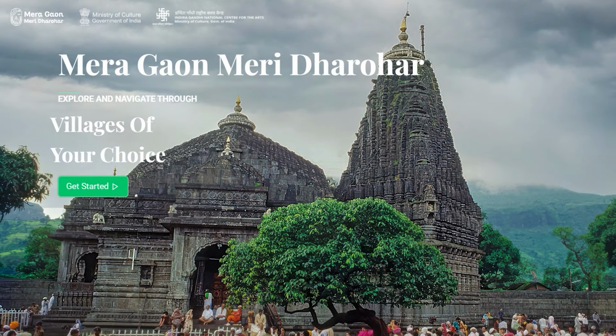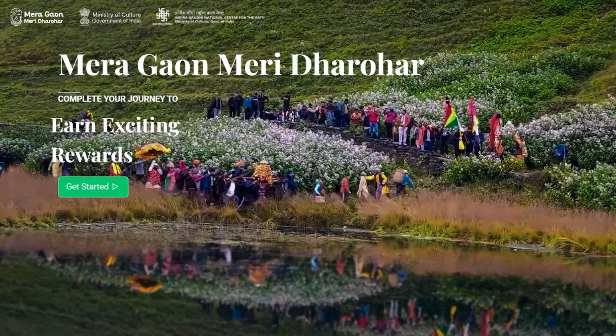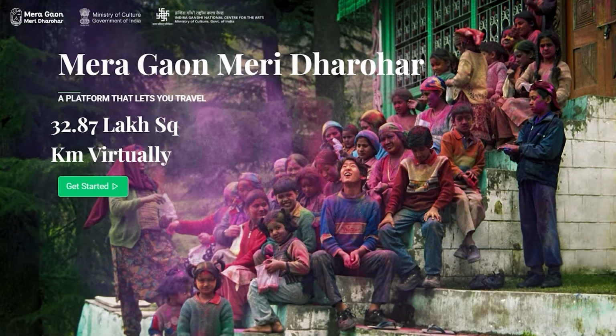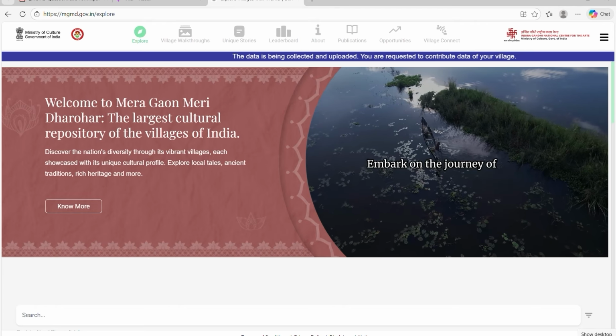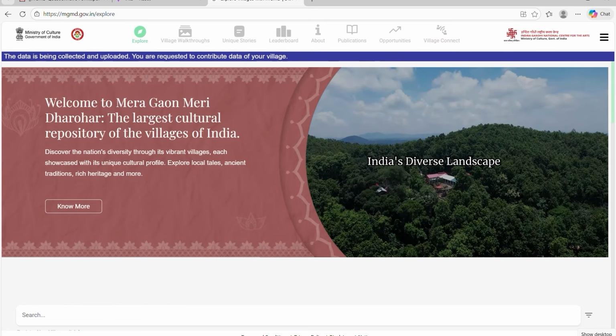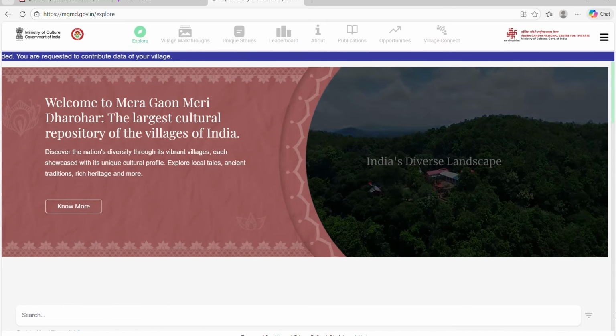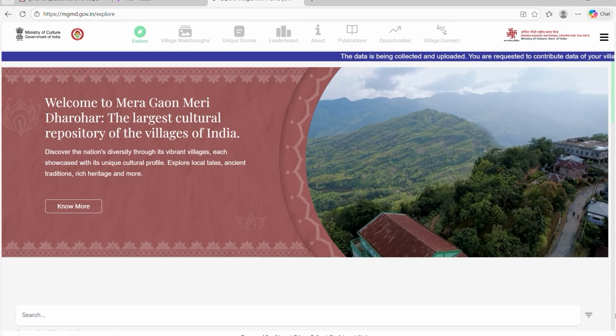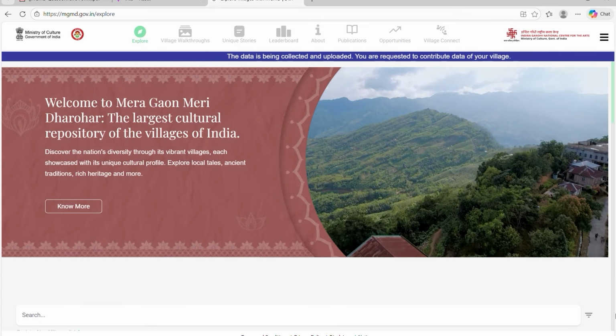It is a nationwide cultural mapping initiative launched in June 2023 by the Ministry of Culture under the National Mission on Cultural Mapping and implemented by the Indira Gandhi National Centre for the Arts. The core aim of MGMD is to digitally document the cultural heritage, history, and identity of all villages.